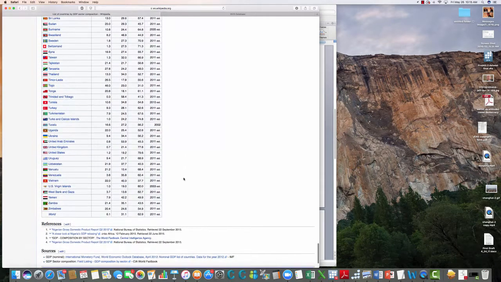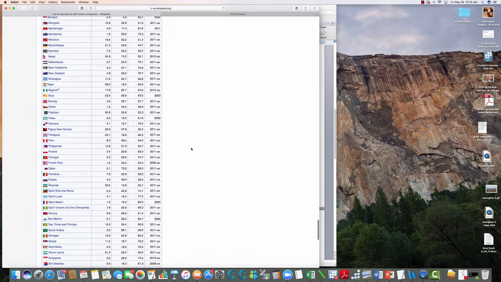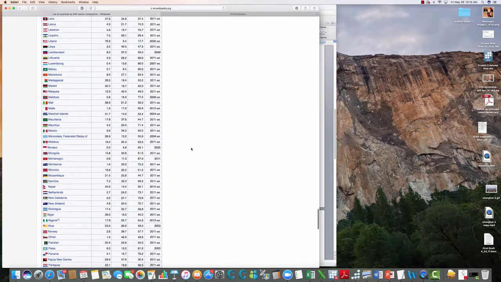Let's go to the United States now. And you see that only 1.2% is in the agricultural sector. About 19% is in the industrial sector, but look at this, 80% of the U.S. economy is wrapped up in the service sector. That is clearly a post-industrial society. And so what we make of this, comparing Malaysia to both Somalia, which is agrarian, and the U.S., which is post-industrial, we'll go back to Malaysia real quick.